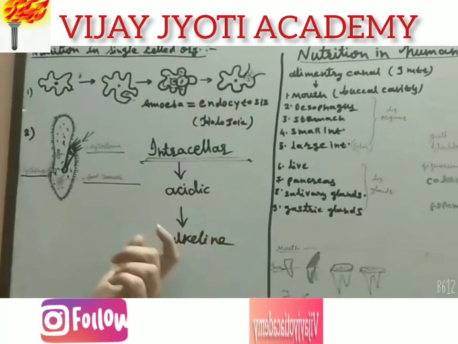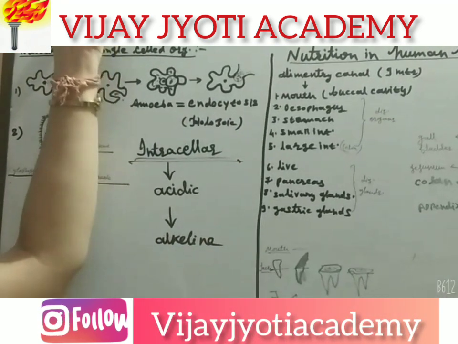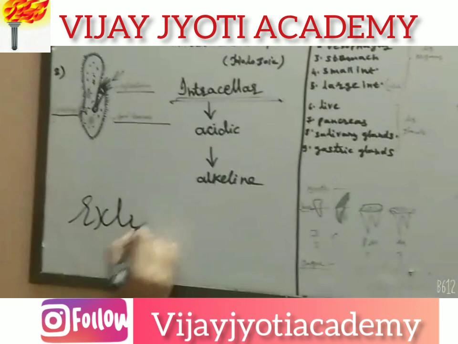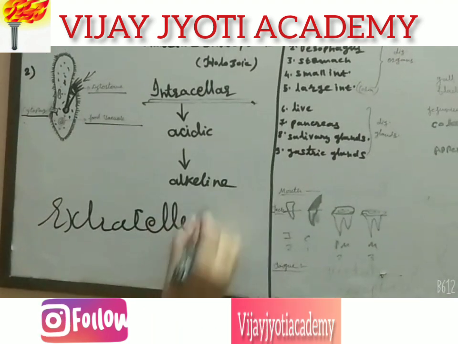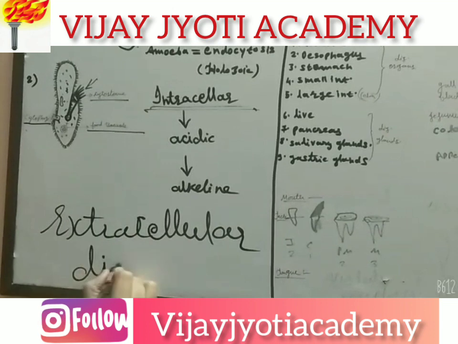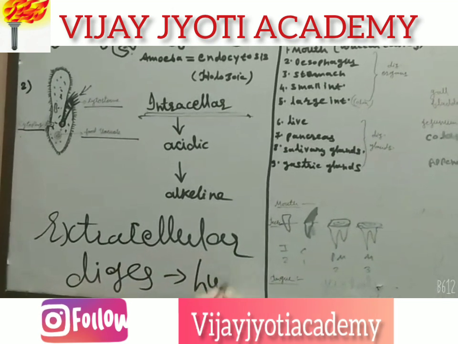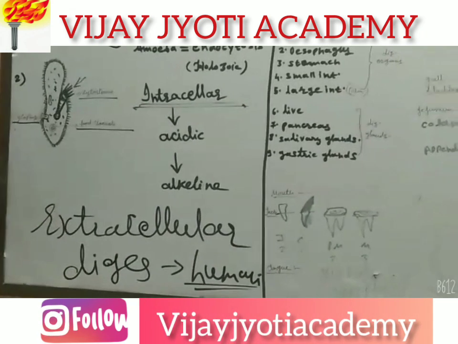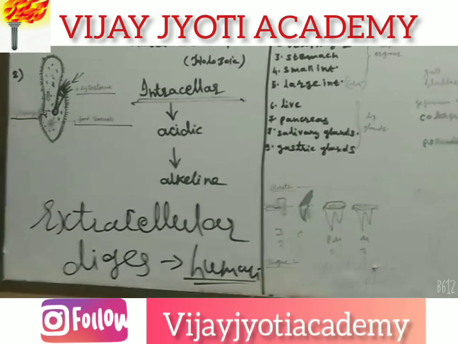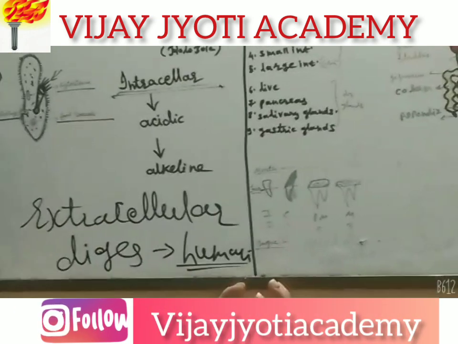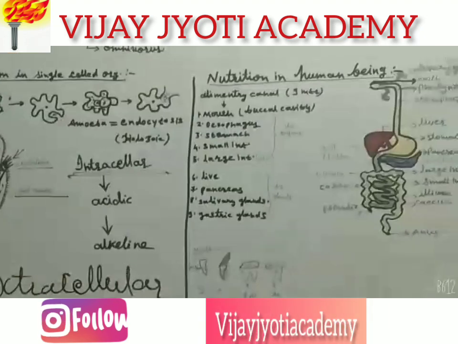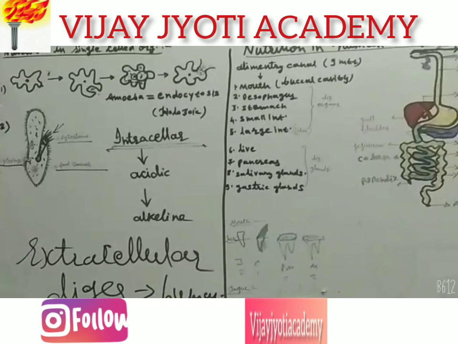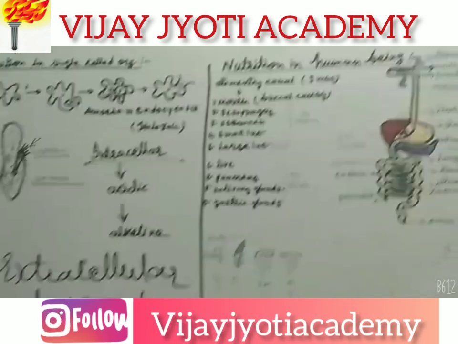Another type of nutrition which comes under heterotrophism is extracellular digestion. It takes place in humans and some higher animals which are well developed and have a well developed alimentary canal. They have a digestive system and digestive glands for the digestion. Extracellular digestion takes place in higher animals and they take their nutrition through this method.